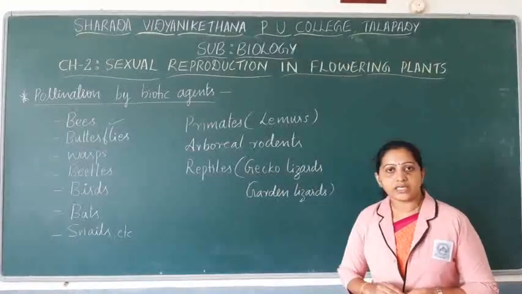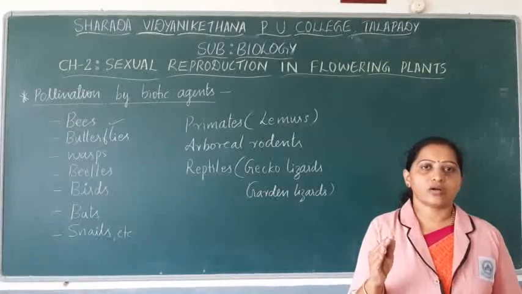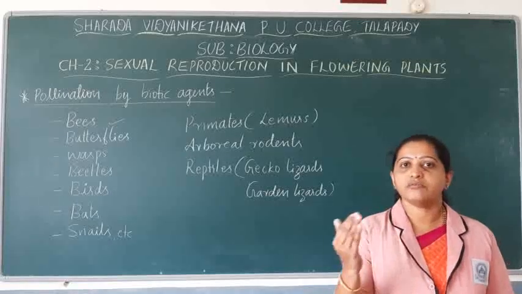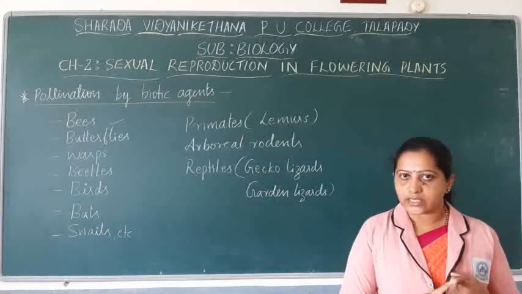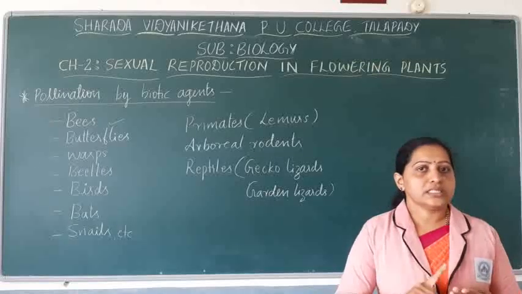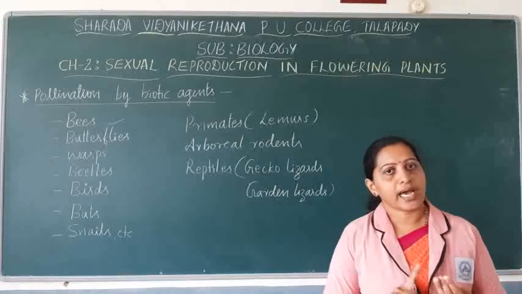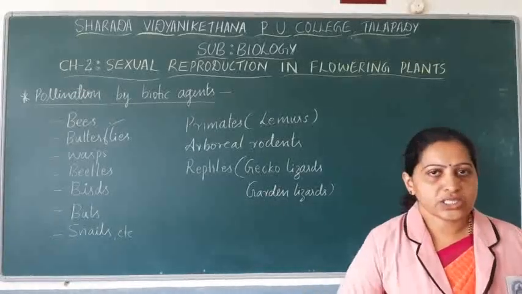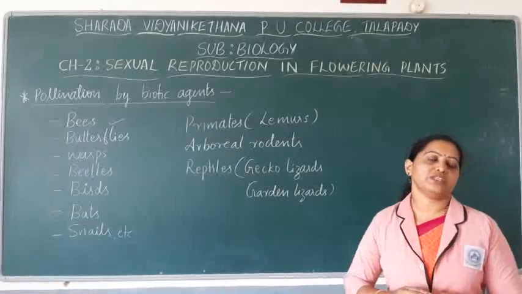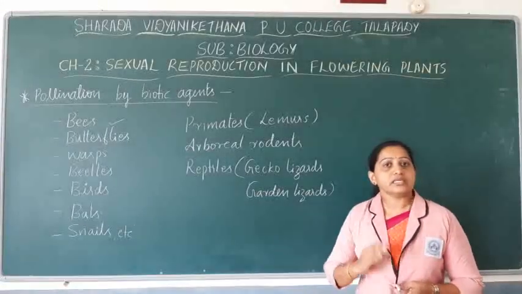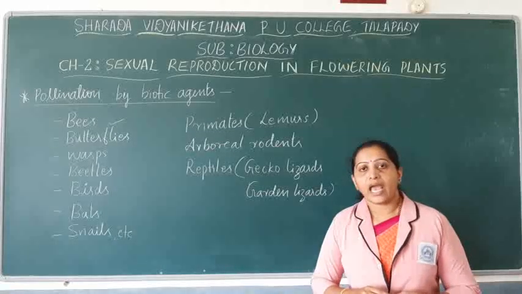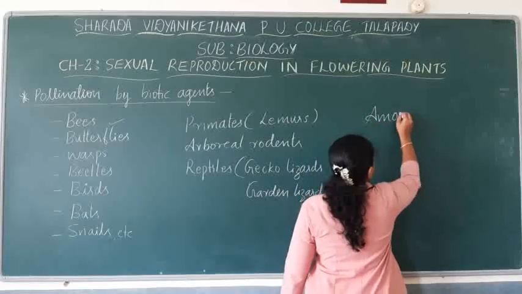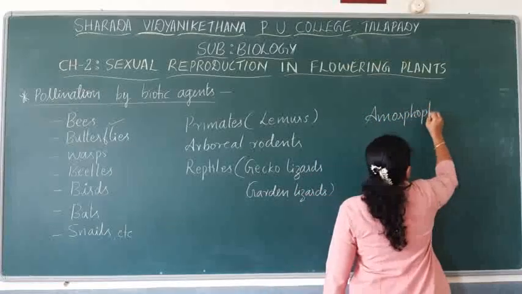So we can consider that the rewards obtained by the animals or pollinating agents whenever they visit the flower are nectar, pollen grains, a safe place for laying their eggs, as well as shelter. So we will take an example of a species of flower which gives a safe place for laying the eggs. There is a flowering plant named Amorphophallus.